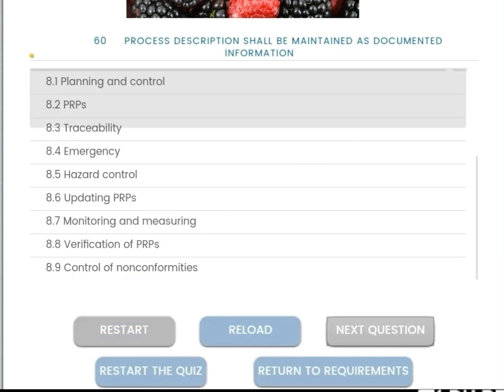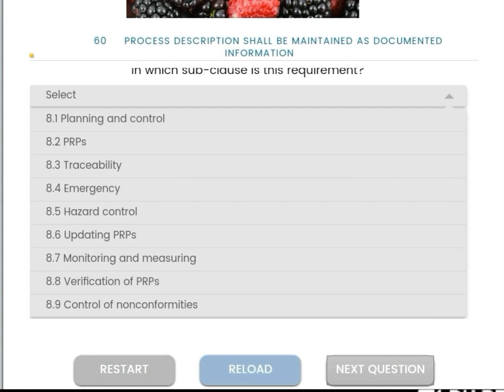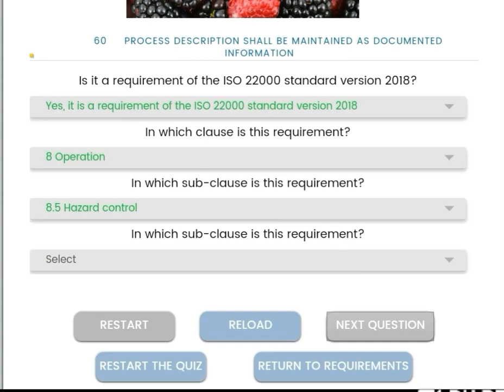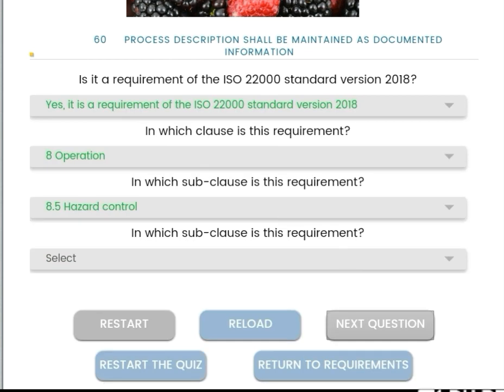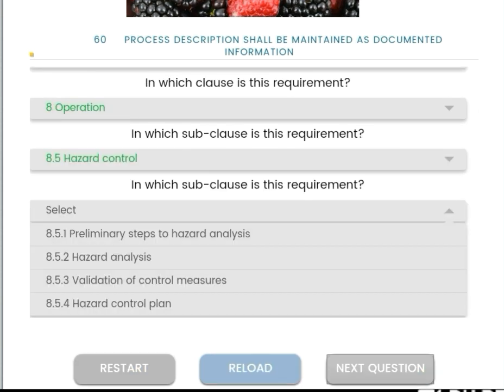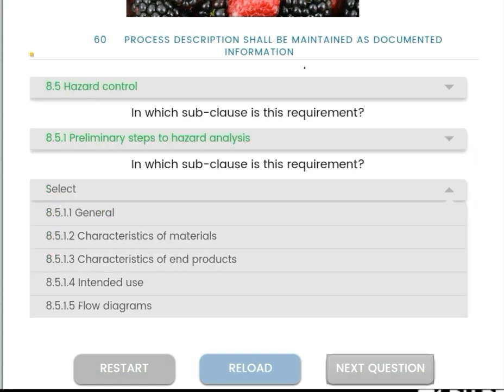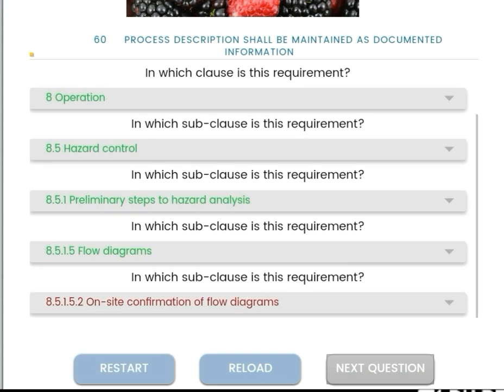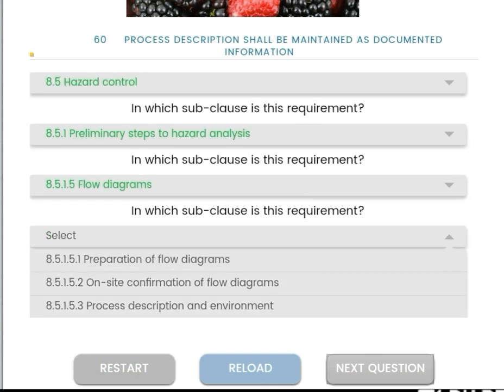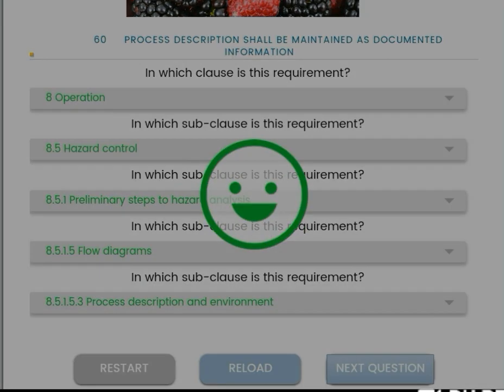Then the subclause is 8.5 hazard control, and the subclause is 8.5.1 preliminary steps to hazard analysis, and the subclause is 8.5.1.5 flow diagrams, and the subclause is 8.5.1.3 process description and environment.